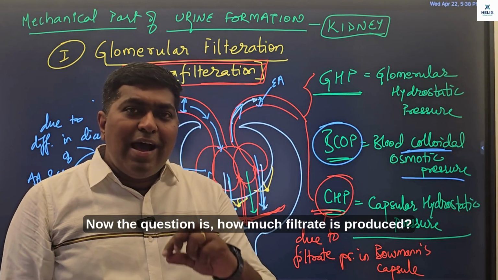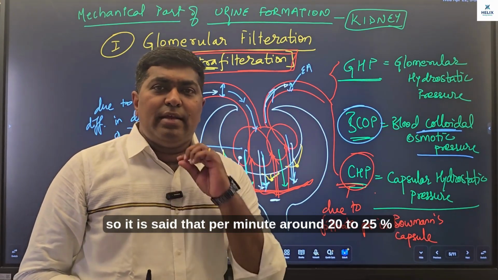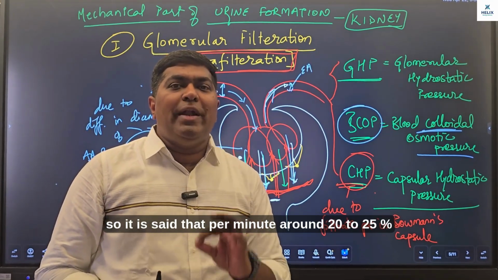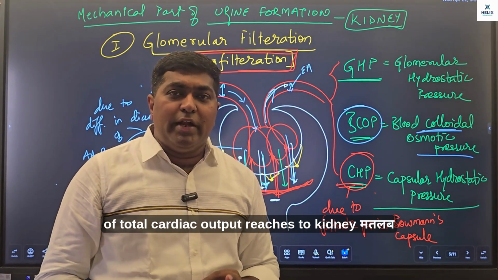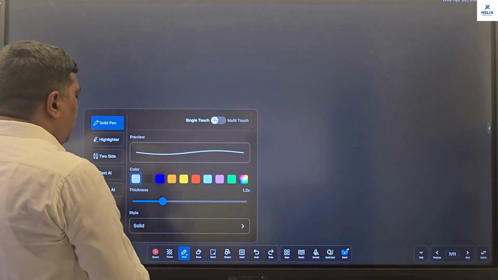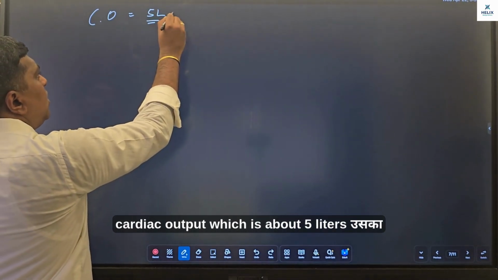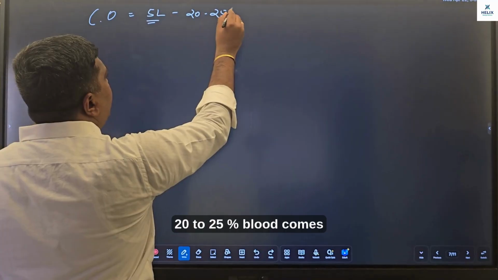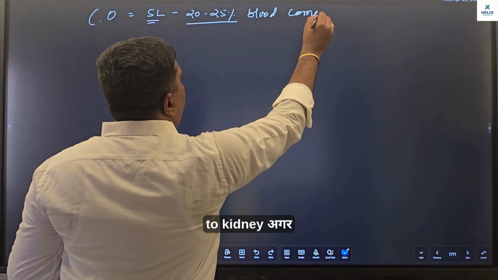Now the question is, how much filtrate is produced? So it is said that per minute around 20 to 25% of total cardiac output reaches the kidney. मतलब अगर हम कैलकुलेट करने जाते हैं, the cardiac output which is about 5 liters, उसका 20 से 25% blood comes to kidney.